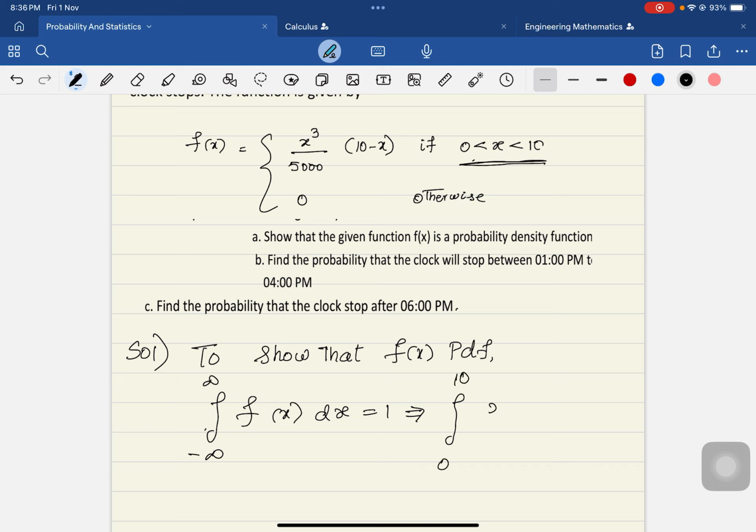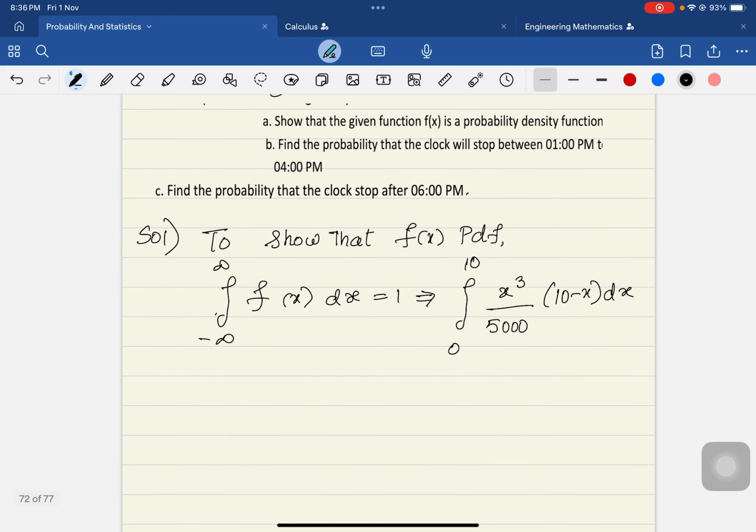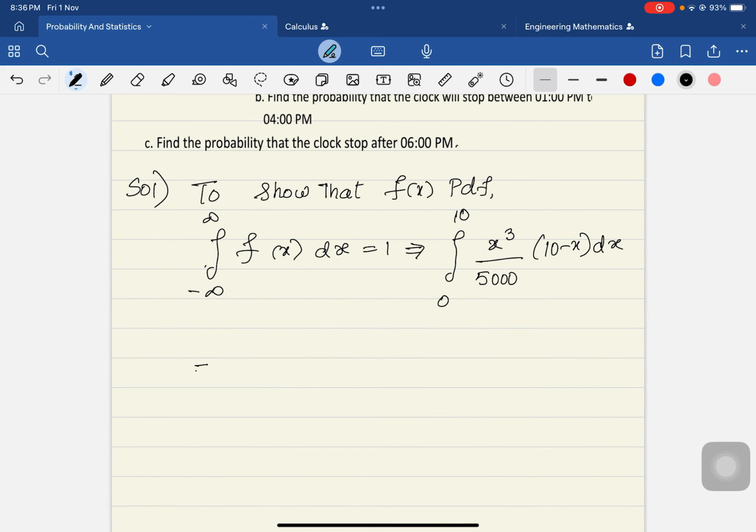So the integral from 0 to 10 of x cube over 5000 times 10 minus x dx. Let us see whether after solving this integral and substituting the limits, we get 1. Then we can declare that the function is a probability density function. So let us now solve it.